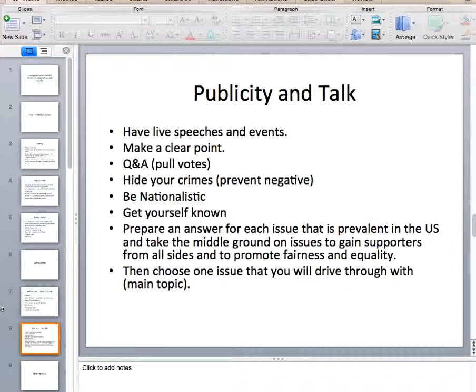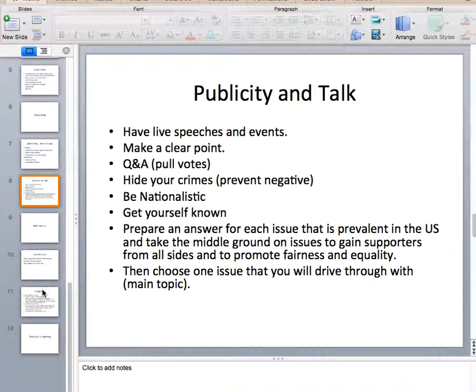Now, you should also get yourself known, even if it's bad publicity, so that everyone in the country can know about you. Then you should always prepare an answer for each issue that is prevalent in the U.S. and take the middle ground issues because we're trying to promote fairness and equality, and to promote fairness and equality, we need to take the middle ground, and we should also get supporters from all sides. Then you should also choose one issue that you will drive through with as your main topic.